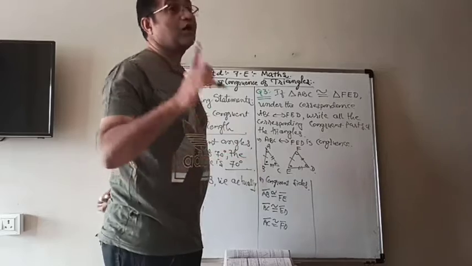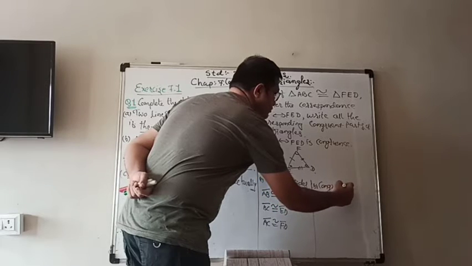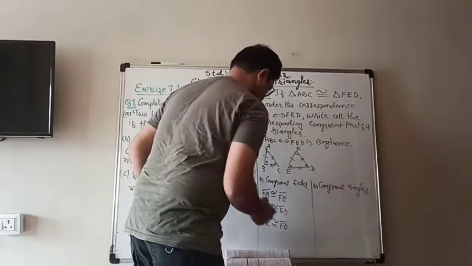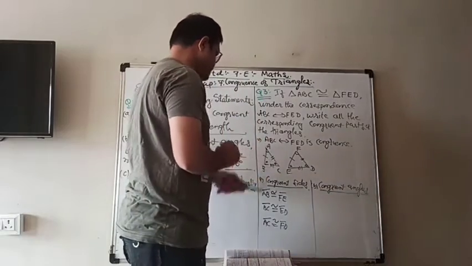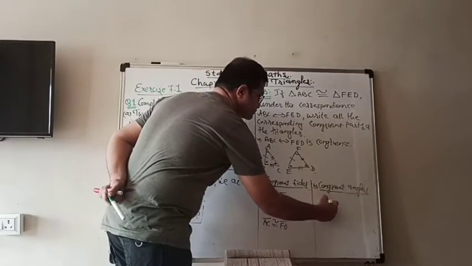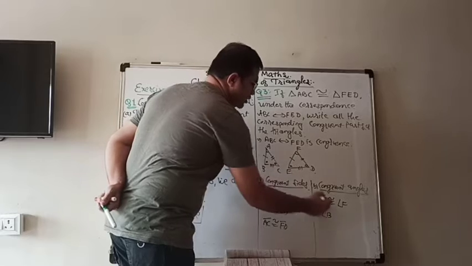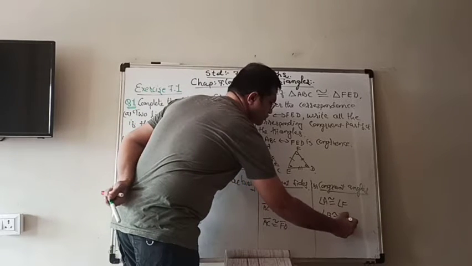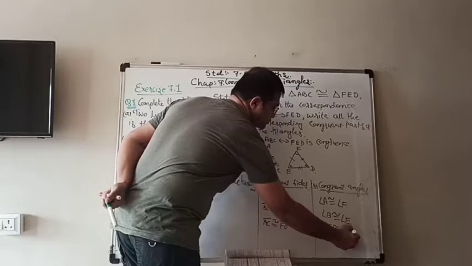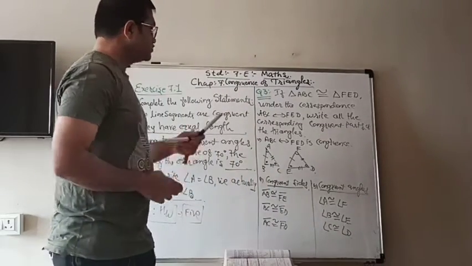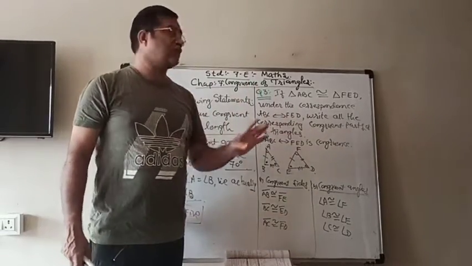Then we will write the congruent angles, very simple: angle A is congruent to angle F, angle B is congruent to angle E, and angle C is congruent to angle D. So in this way, if the correspondence is given, you can easily write down the answers.